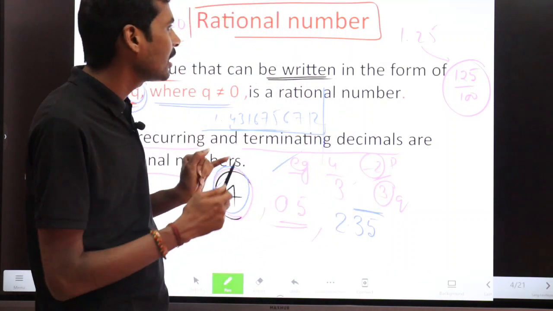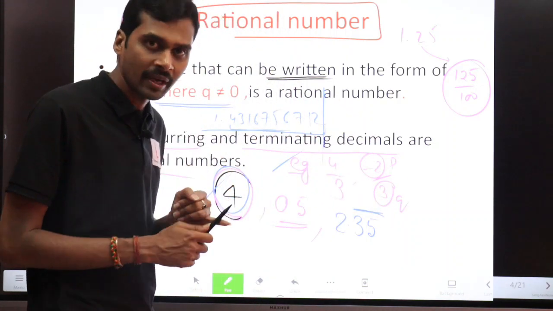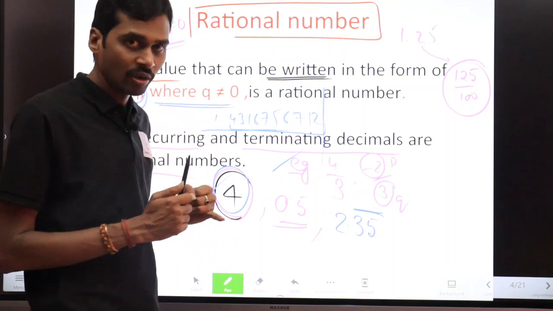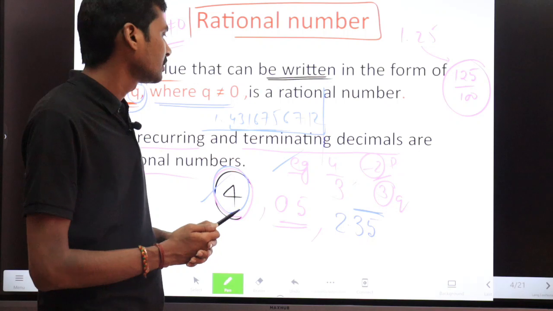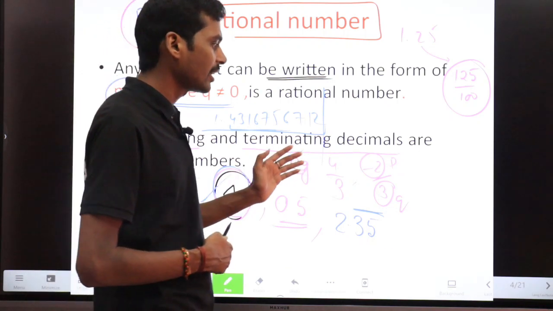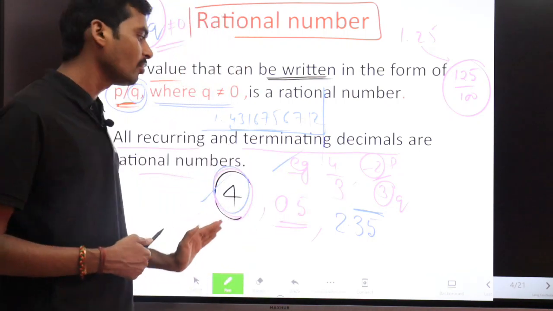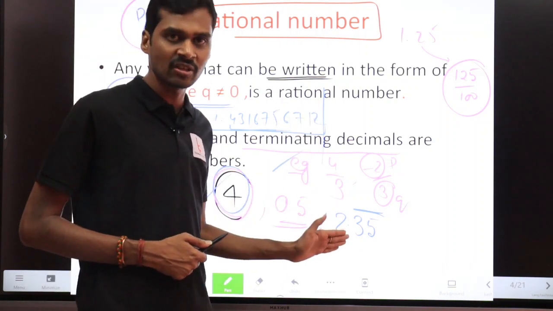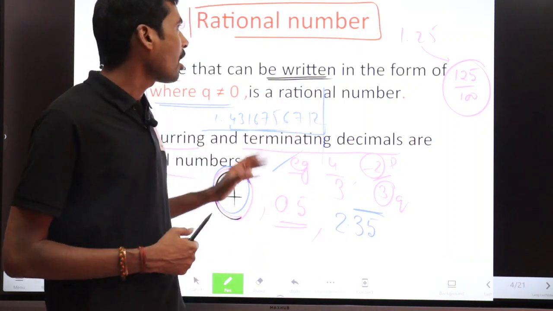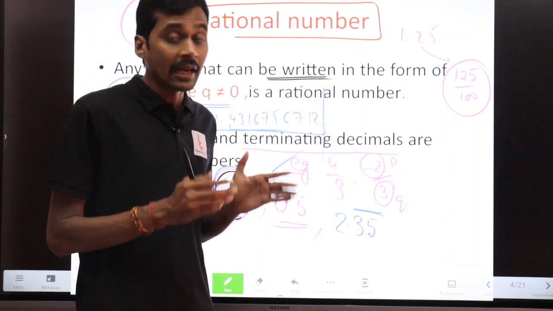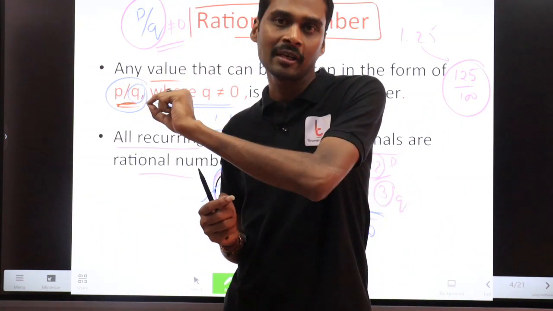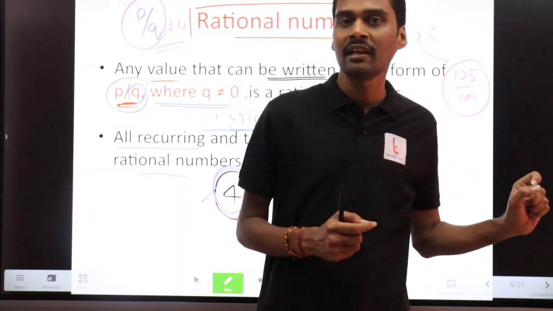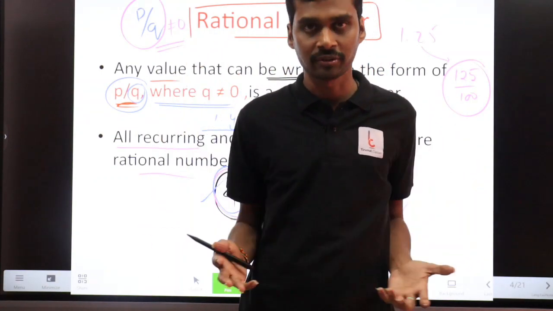Okay, so this is the concept of rational numbers. Rational number means any number which can be written in the form of p by q, where q is not equal to 0. And the examples are any fraction value, any integer value, any decimal value, any recurring decimals, which are nothing but bar values. Definitions are important because sometimes questions are given like, which of the following is a rational number, which of the following is an irrational number. So you have such kinds of questions.